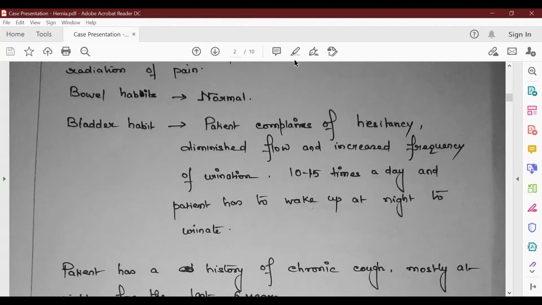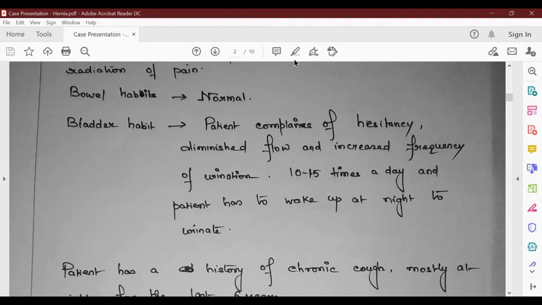So a word of caution here is that you should not ignore anything that the patient says. It should be in your answer sheet, and you should be ready to answer something about these points. See, once you go to the final exam, it's not that you are going to appear without studying about BPH, right? It's already a very important topic for theory. So you will definitely know something about BPH. So please don't ignore these extra complaints that the patient can have. And if the examiner goes into that area, you should answer the questions related to that area.